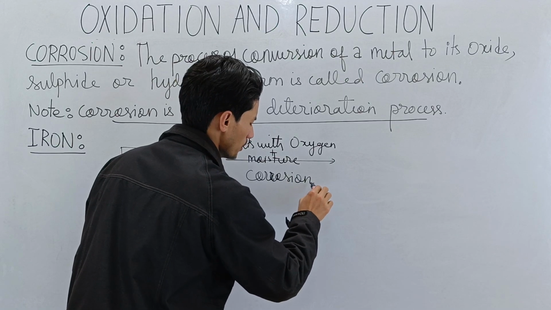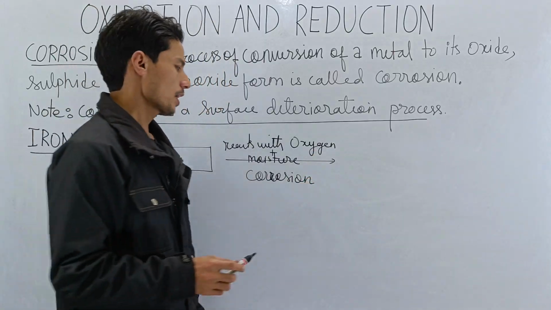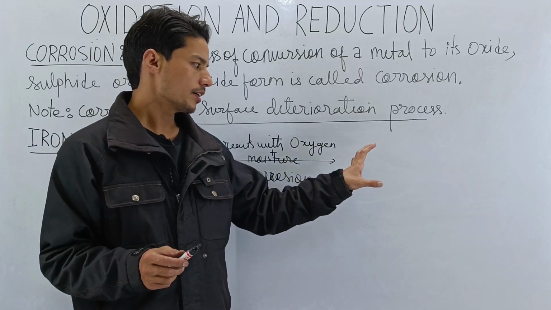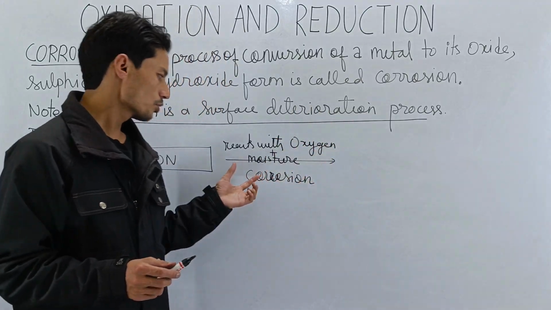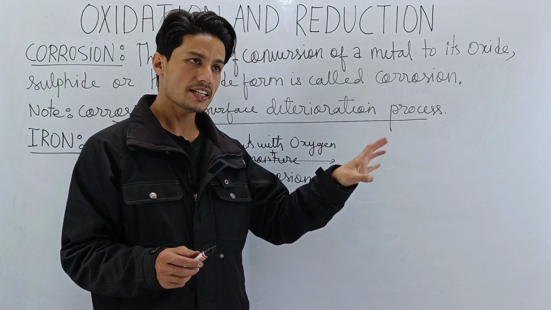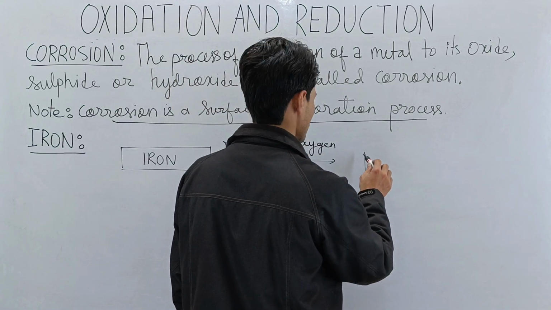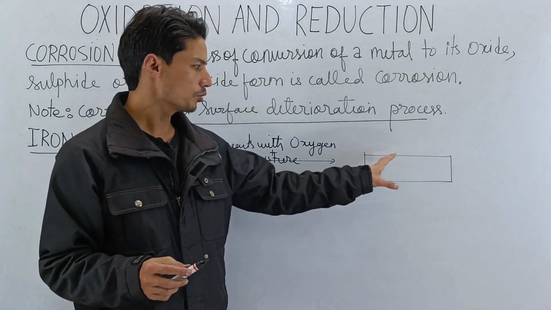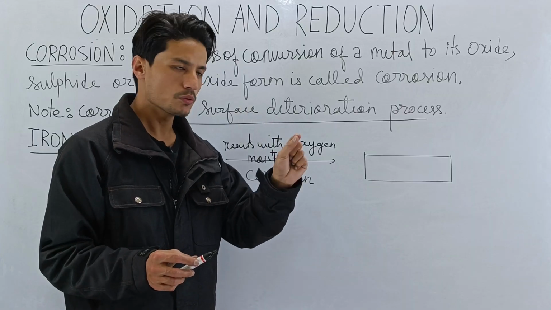It undergoes corrosion. Now, when iron undergoes corrosion, the outer surface of the iron will start forming a deposition. When iron undergoes corrosion, a reddish brownish flaky coating is developed on the outer surface of iron. So let's say this is the iron. Then on the outer surface of the iron, a reddish brownish flaky coating will take place.